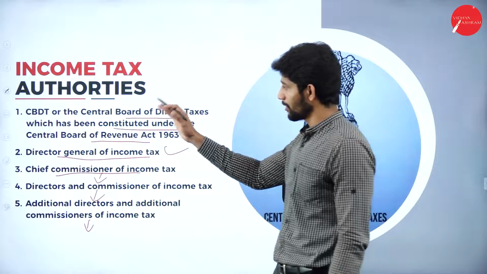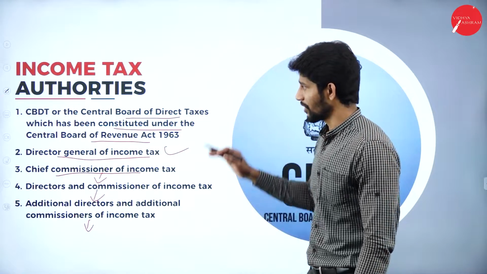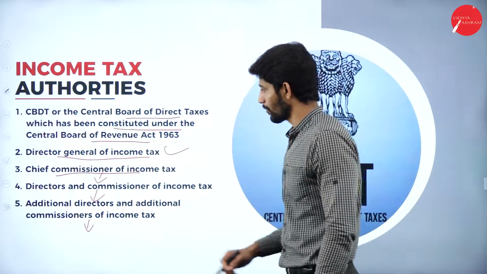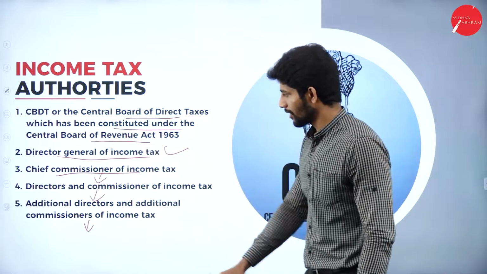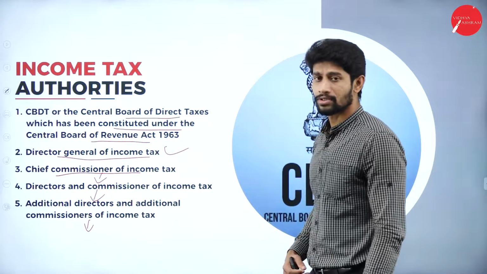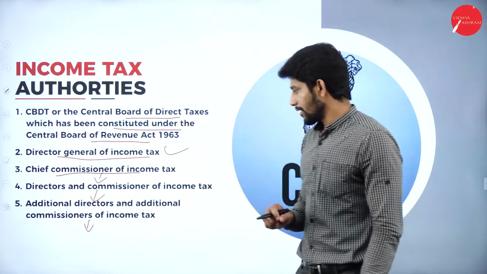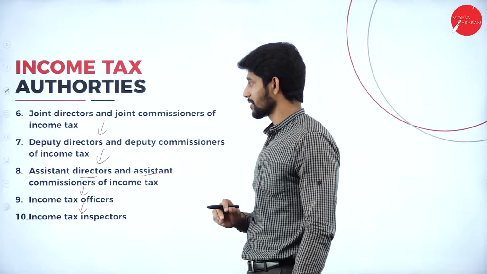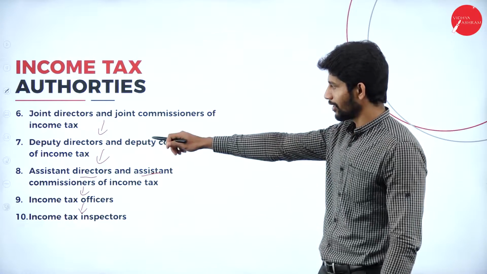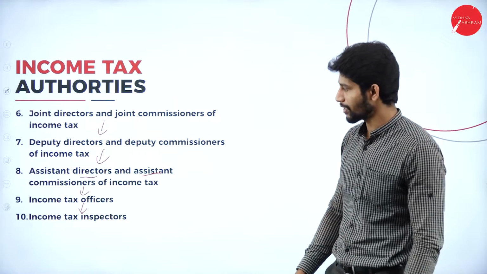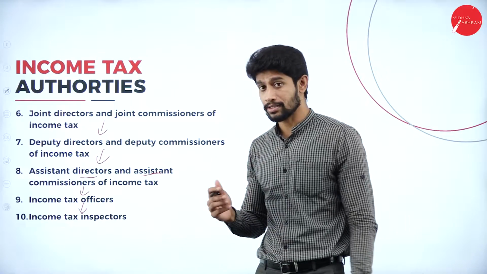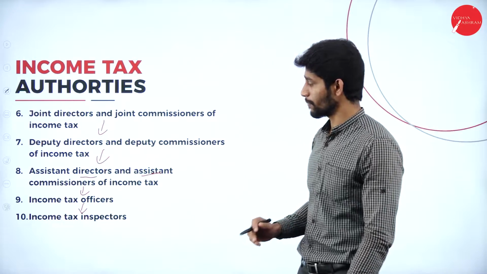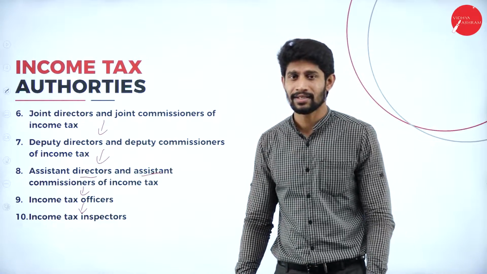The first will be the Central Board of Direct Taxes. Under Central Board of Direct Taxes, we will be having Director General of Income Tax. Next, we will be having Chief Commissioner of Income Tax. Next, Directors and Commissioners of Income Tax. Next, Additional Directors and Additional Commissioners of Income Tax. Next, Joint Directors and Joint Commissioners of Income Tax. Deputy Directors and Deputy Commissioners of Income Tax. Assistant Directors and Assistant Commissioners of Income Tax. Next, Income Tax Officer and Income Tax Inspector. This is the flow of income tax authorities.